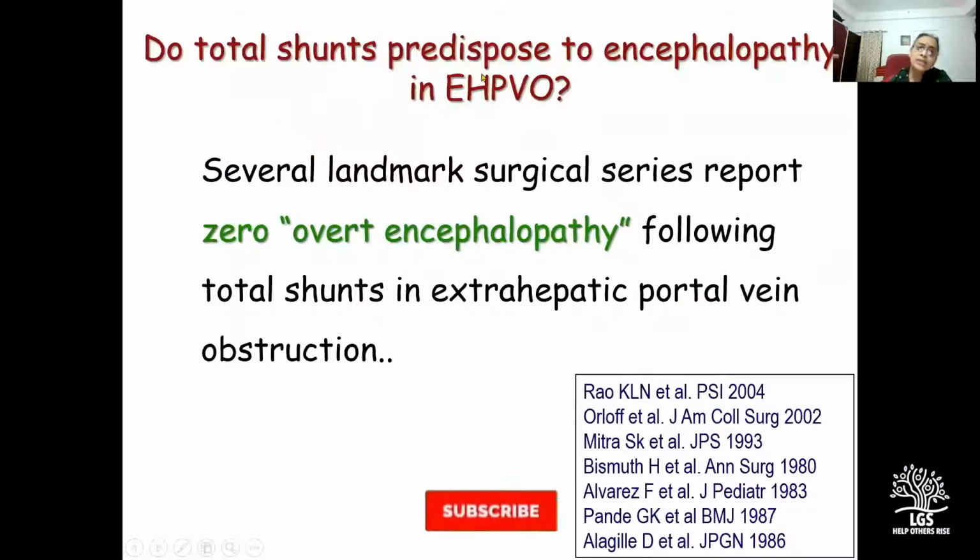So the next question is, do total shunts predispose to encephalopathy in EHPVO? Now there are several landmark surgical series which have reported zero overt encephalopathy following total shunts in extrahepatic portal vein obstruction. These are studies from our own country, from AIIMS and from PGI Chandigarh, and French studies by Bismuth, and Alvarez and Alagille, and a study by Orloff, and they have all reported zero overt encephalopathy.